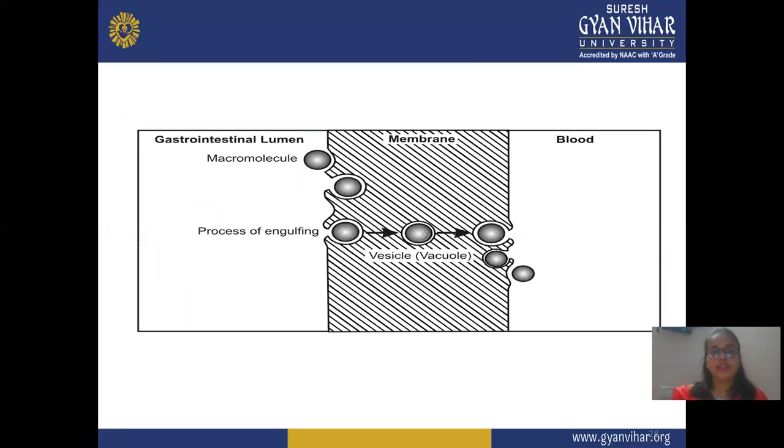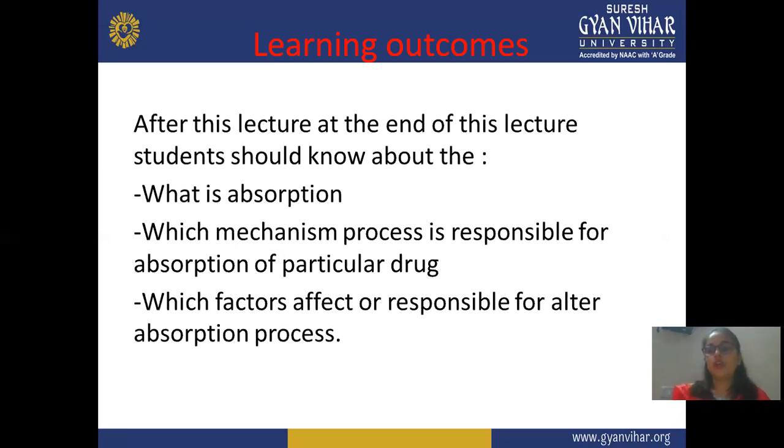This is the mechanism. The GIT lumen macromolecule permeates through the membrane, engulfing takes place, and then there's a formation of a vesicle or vacuole, and it reaches the blood. With the help of systemic circulation, your drug reaches a particular site for showing its therapeutic effect. This is all about the mechanism of absorption, or the different types of absorption mechanism.